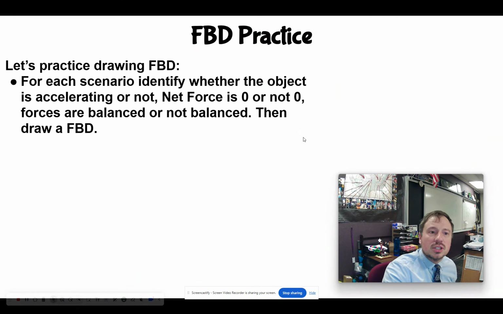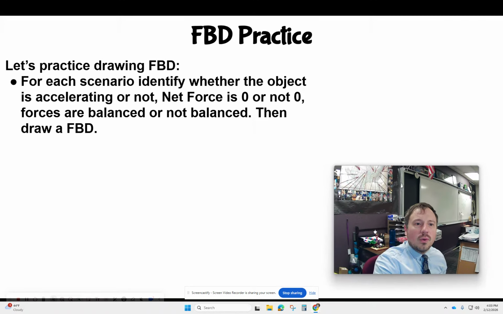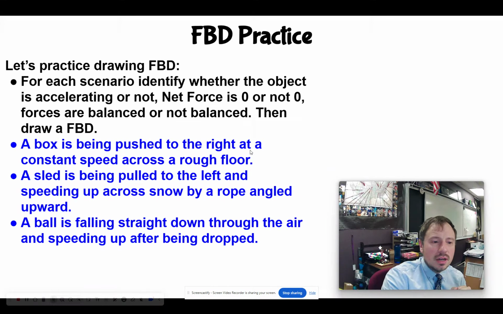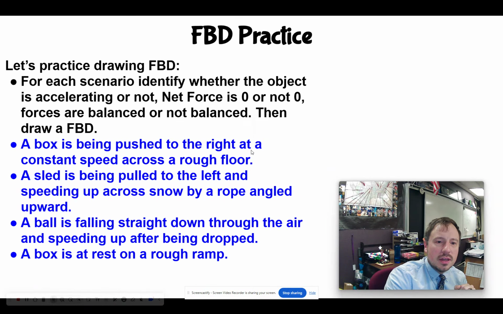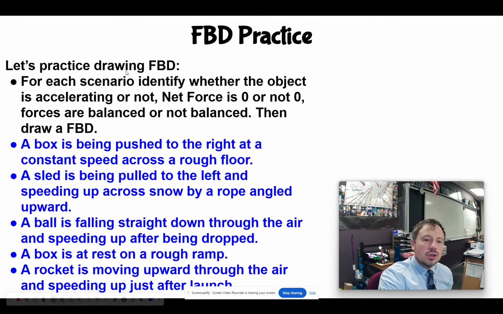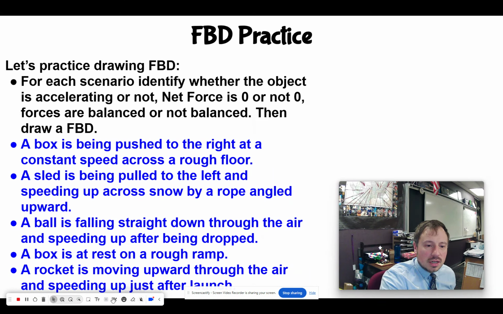So let's just put this all together, right? For each scenario given, identify whether the object is accelerating or not, the net force is 0 or not 0, forces are balanced or not balanced, then draw a free body diagram, right? These don't have any numbers, but there are 5 scenarios. I'm just going to do the first one, and you can practice with the other ones, right? So let me just get the pen out.